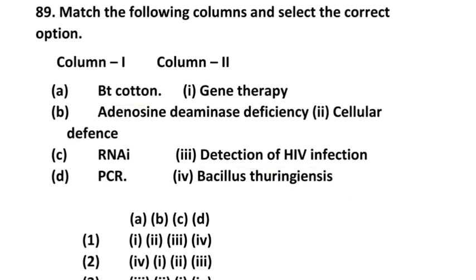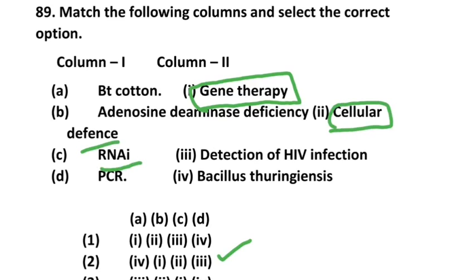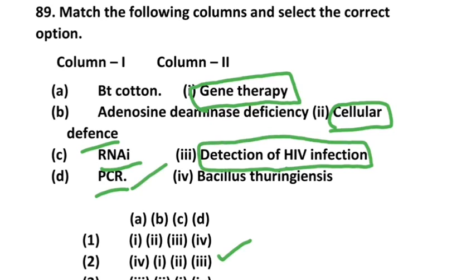Then B, adenosine deaminase deficiency can be corrected using gene therapy. Then RNA interference is used in cellular defense. Then PCR is used in detection of HIV infection.